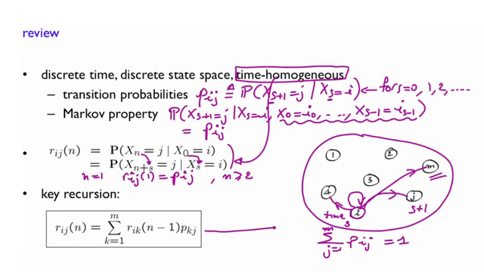Essentially, you have the time step here. This is the current time s. You are interested in what's going to happen at n plus s. That means n steps later. Here you are in state i. You are interested in knowing what is the probability of being in state j at that time. And what you simply do is you look at the step n minus 1, just before the last one. And then you say, well, let me do a divide and conquer. This is k here. And I'm going to look at evaluating that probability. And then once I have that, I will simply multiply by this transition here.